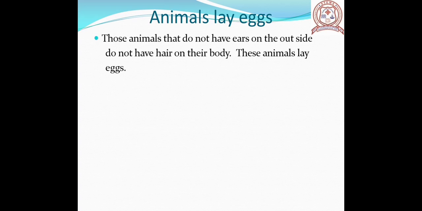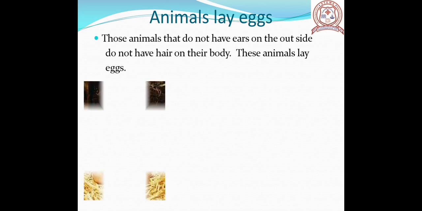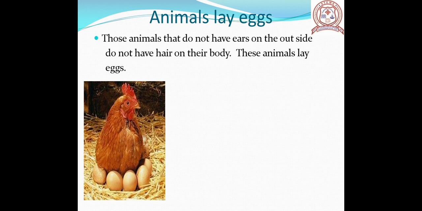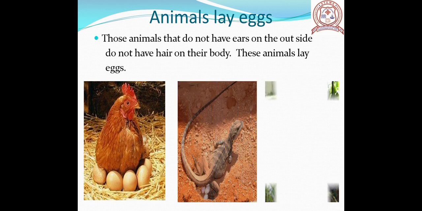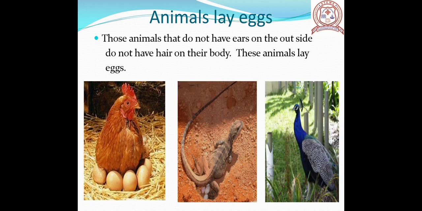Children, let's discuss the animals that lay eggs. Look at this picture carefully. You can see hen, lizard and peacock. Those animals that do not have ears on the outside do not have hair on their body.